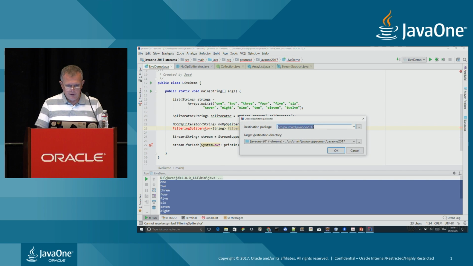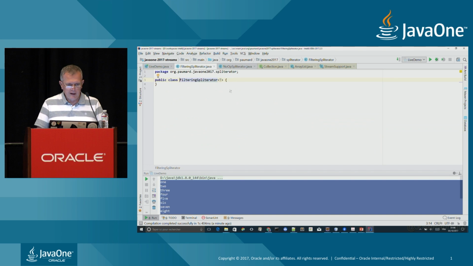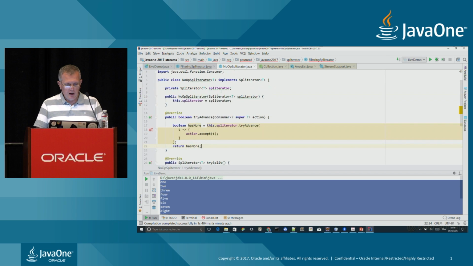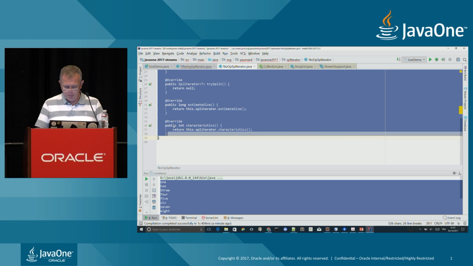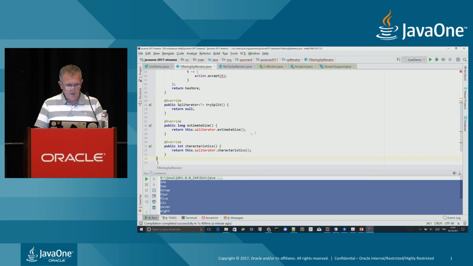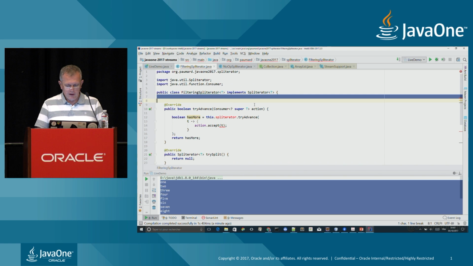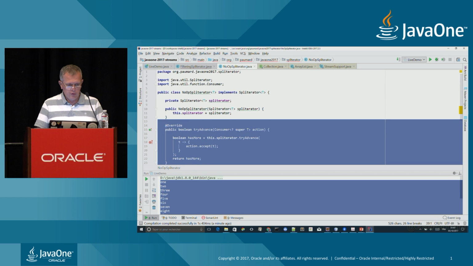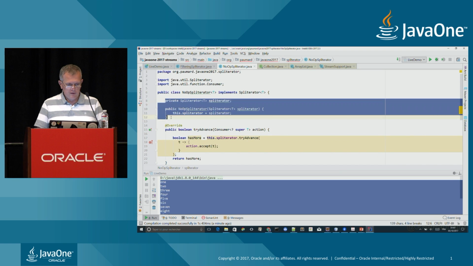I'm going to create it just as the previous one in this package. I'm going to implement spliterator of T. And basically, I will just have the same code as the no operation spliterator, so I'm just going to copy paste all this. Yes, this is a consumer. I'm also going to copy the constructor.